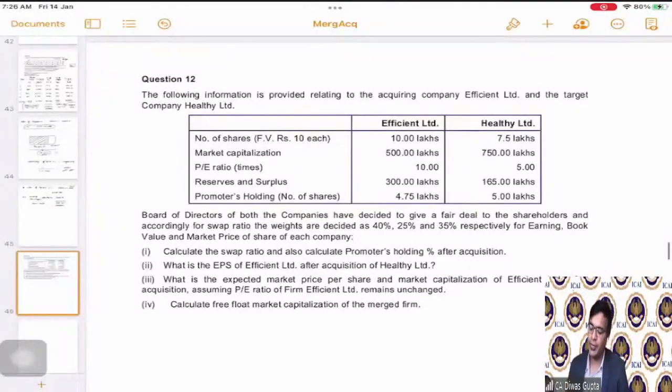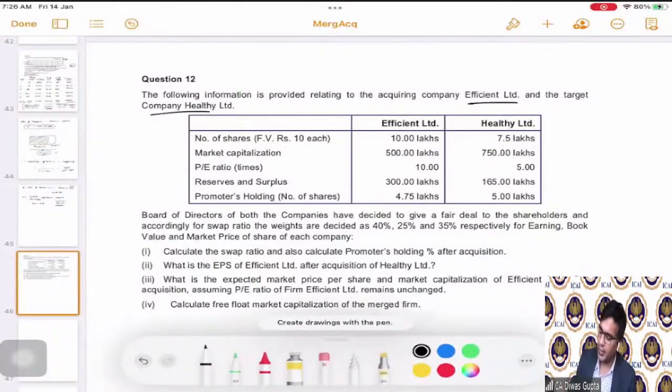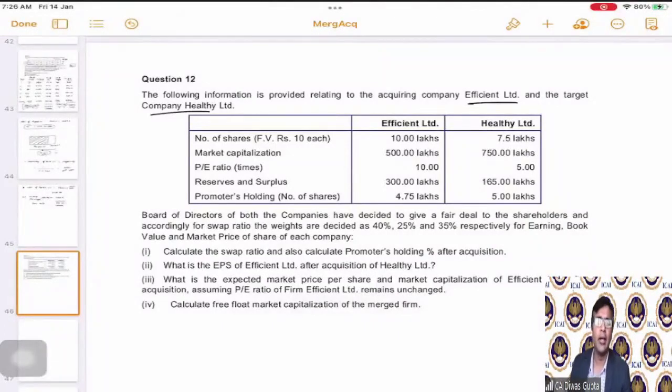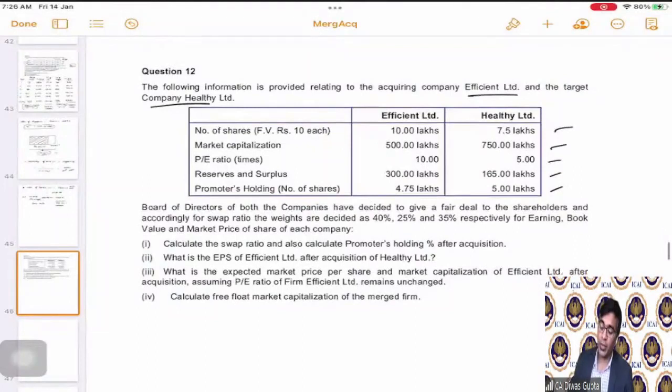Question number 12. The following information is provided relating to the acquiring company Efficient Limited and the target company Healthy Limited. Now they're saying that the company who's acquiring is Efficient and the target company is Healthy Limited. Number of shares, market cap, PE ratio, reserves and surplus, promoters holding, and the total shares they have also given. Correct. Now, what does the board of directors say?